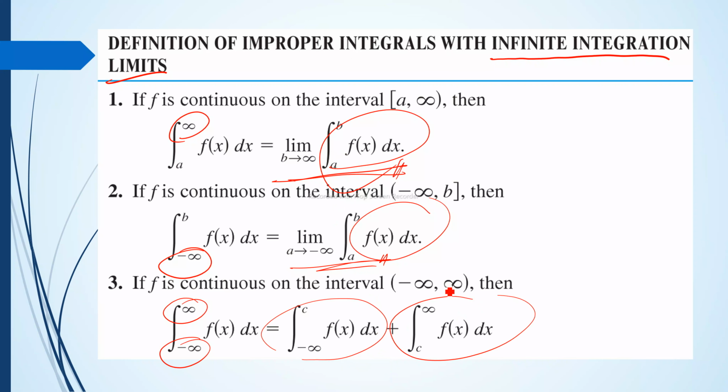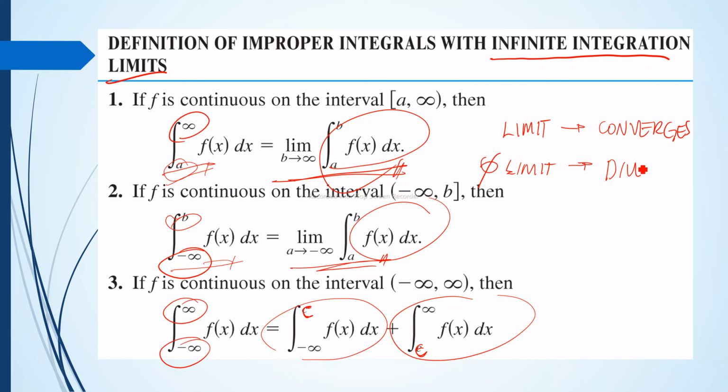On the third one, if there are infinite limits on the upper and lower, we use what is called a breaking point. Let's say C. Why will we have a breaking point? So that it matches with case 1 and case 2 here. With the breaking point, we evaluate the improper integral. And if the limit exists, therefore the improper integral converges. If no limit exists, then our improper integral diverges.